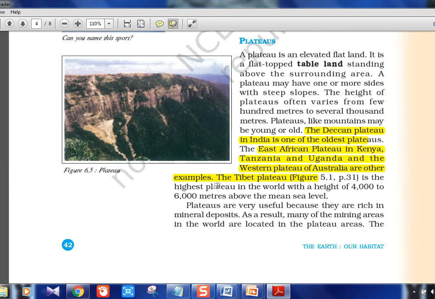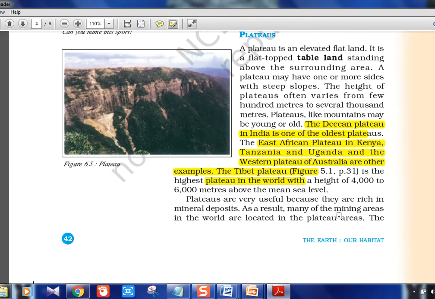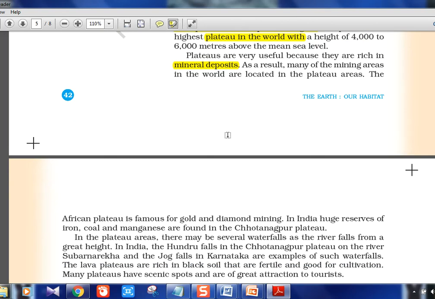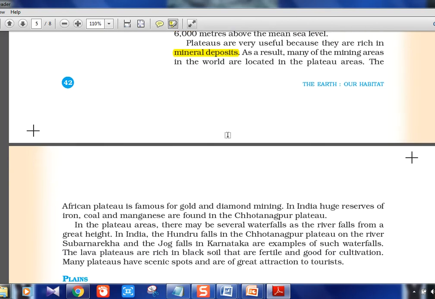Okay, it is the highest plateau in the world also. It's very important for all the geographical phenomena in that region. Plateaus are very useful because they are rich in mineral deposits. So you know African countries and all, they have a lot of mineral deposits, whether it be gold or diamonds or whatever. So plateaus are very much important.